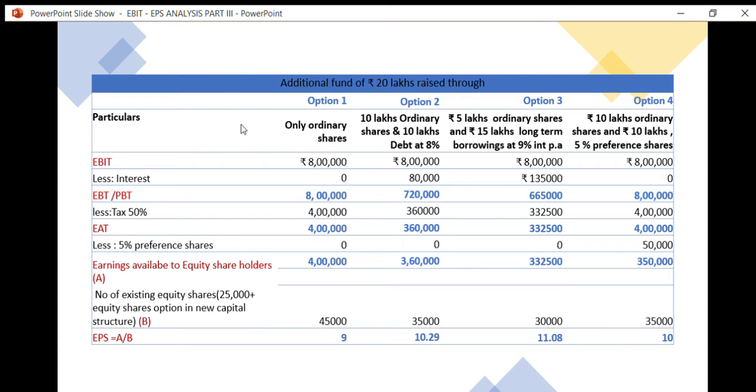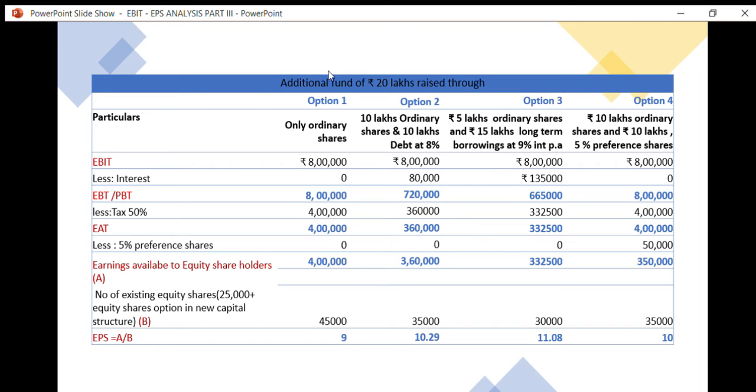So here is the solution. In the solution, we are going to evaluate the impact of capital structure on earning per share under four financial plans. We are going to solve the problem in tabular form by mentioning each alternative under options. So the first column will be particulars, and the next columns will be option 1, option 2, option 3, option 4.